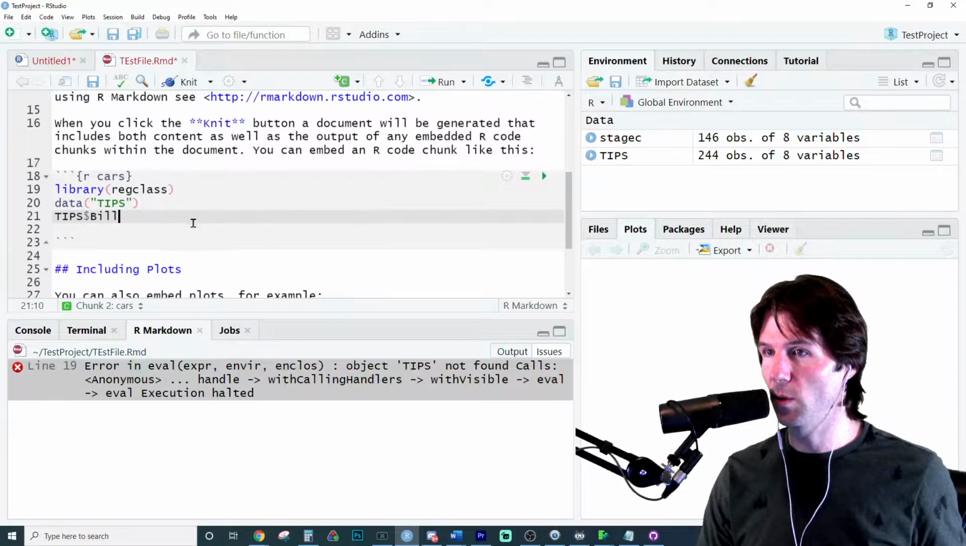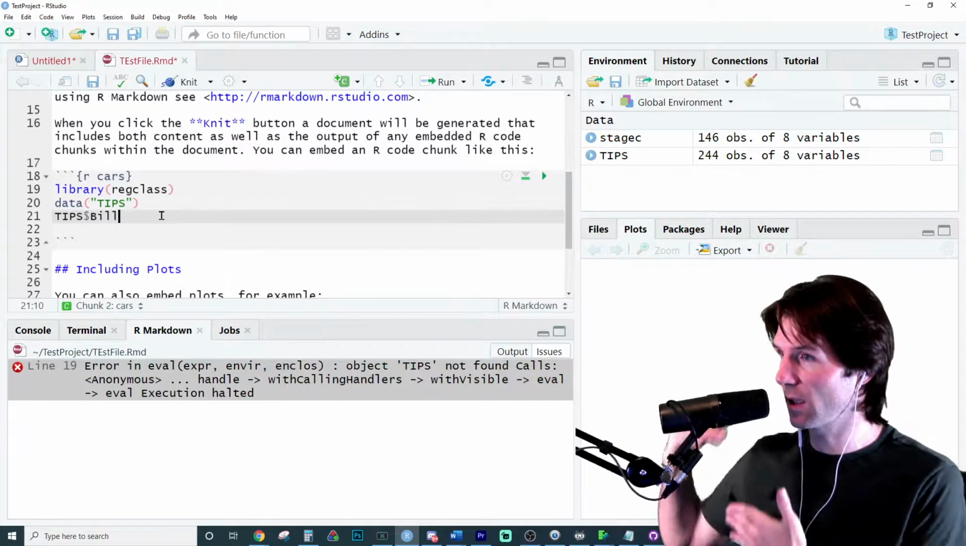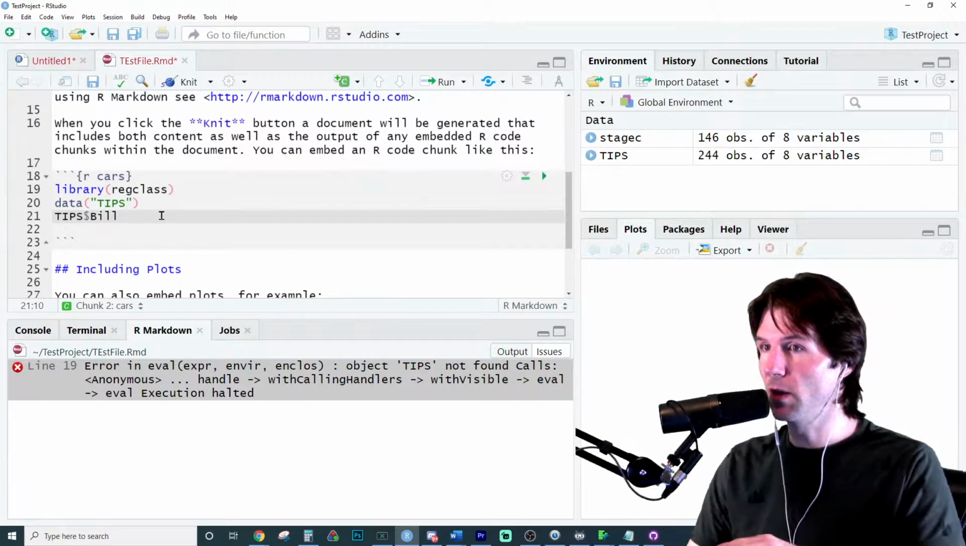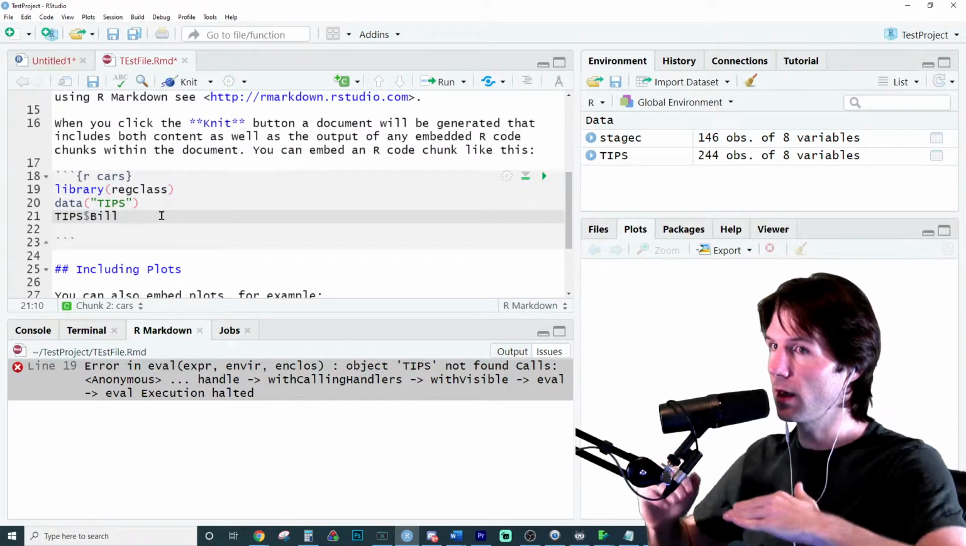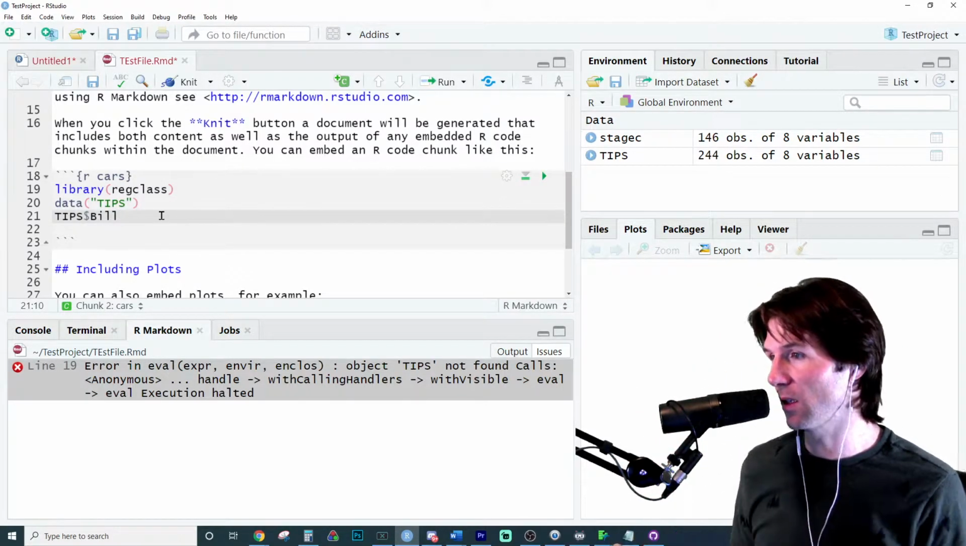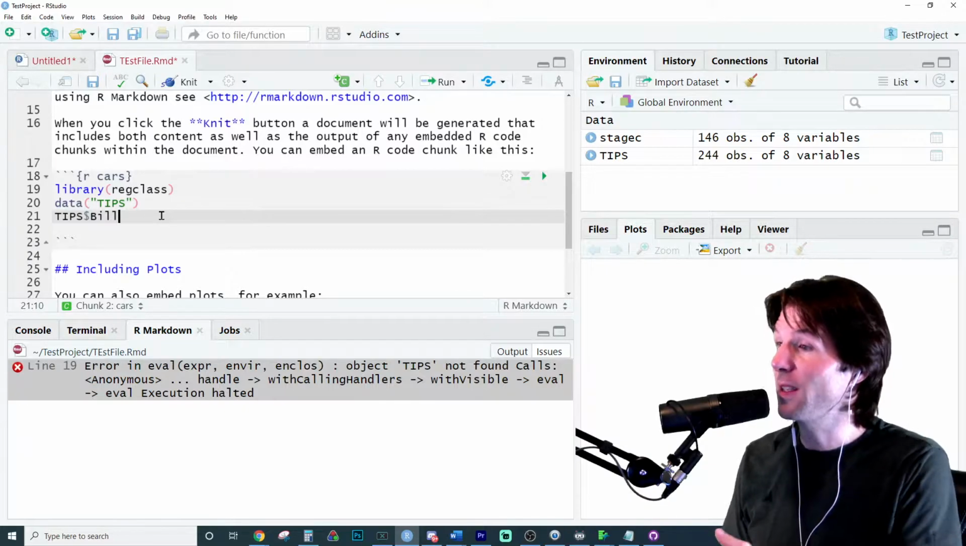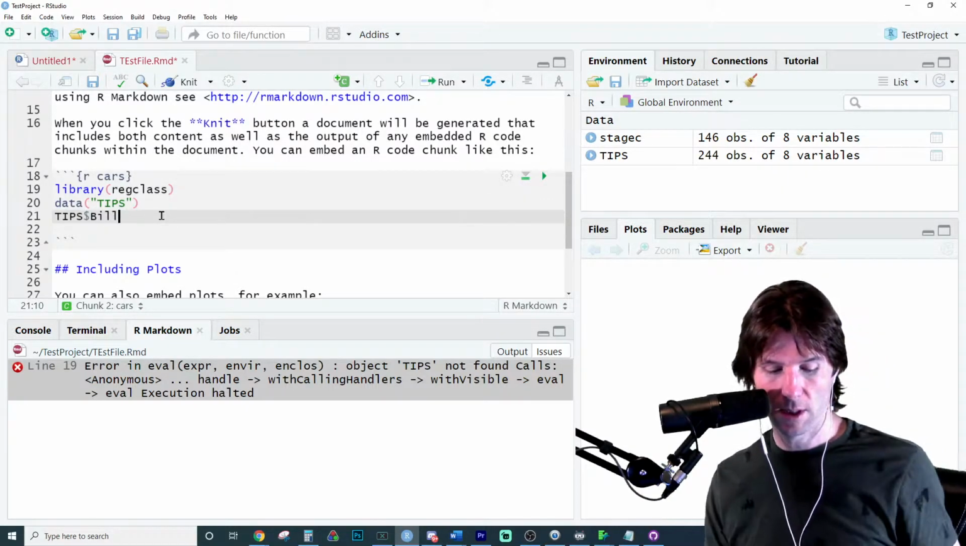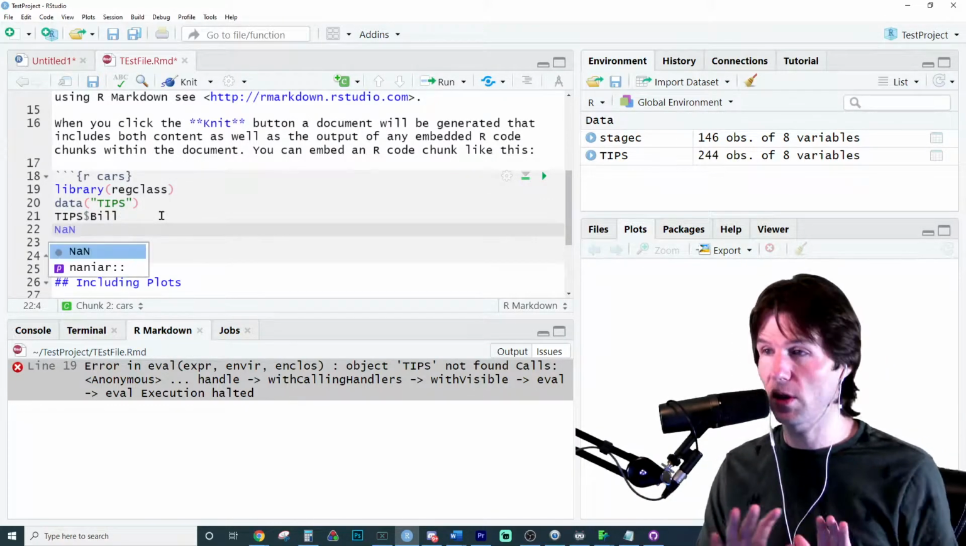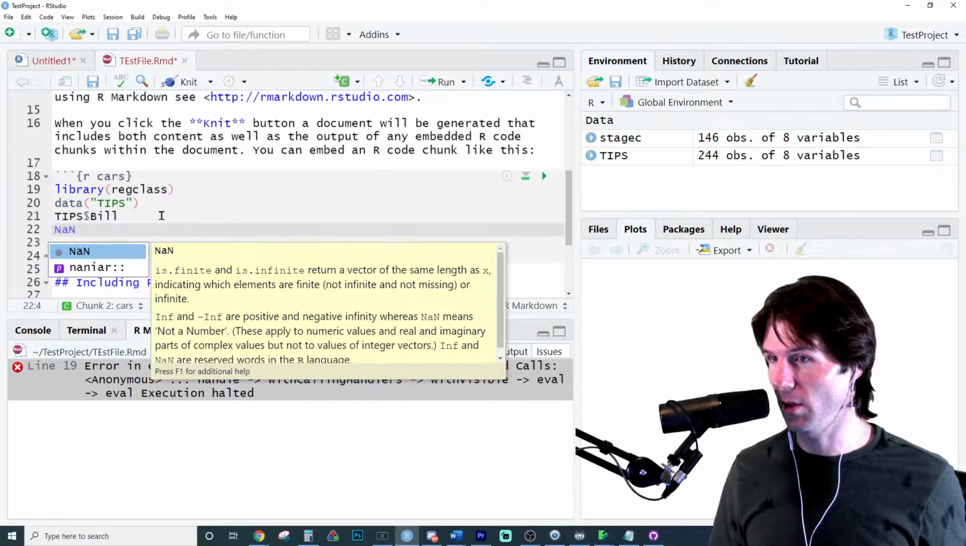While right now this will run no matter what order I have it in, because tips has been loaded in, when you knit it, it does it line by line loading. So if you put it out of order when it knits, it'll say, I don't have the data. Oh, that means not a number. So NA, and you notice how it changes colors? That means not a number.